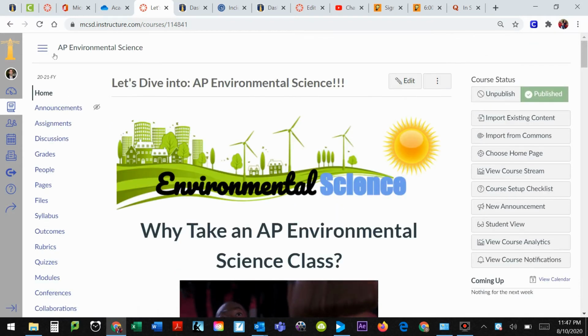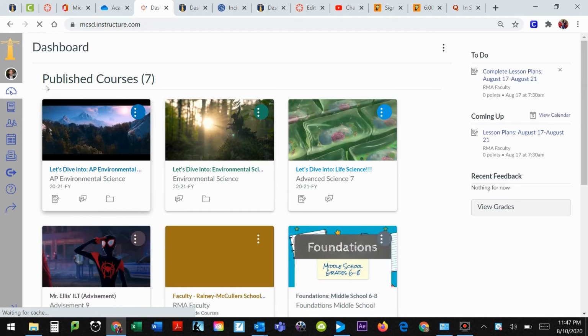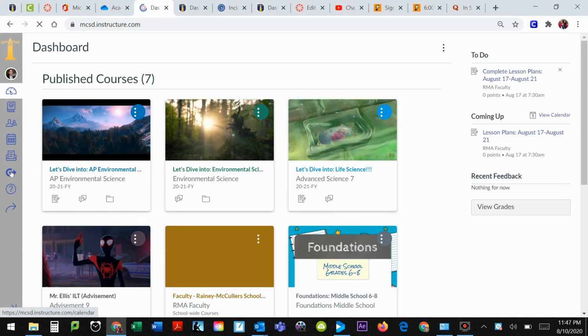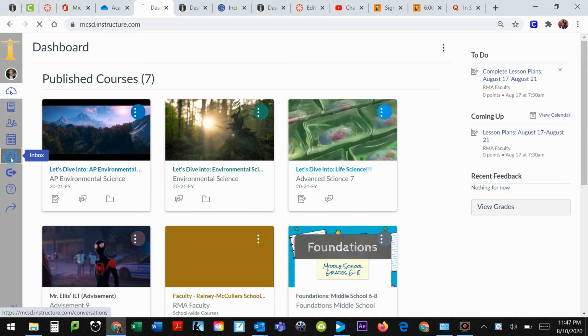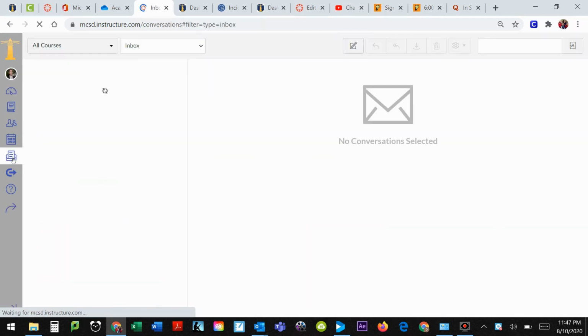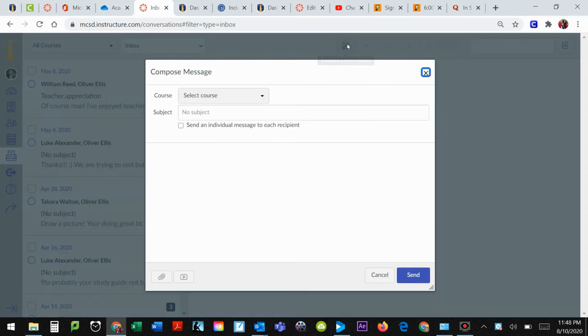However, if you are at your dashboard and you want to send me a message, or if you're in your course, it doesn't matter. This gray bar on the side is always present, and because of that, you can come down here to the little message-looking thing with the paper. Well, it says Inbox. That's because that's your message center. So we're going to click on that. When we come over here, it will bring up lots of little things people have sent me. And anyways, if you would like to, you may compose a new message.